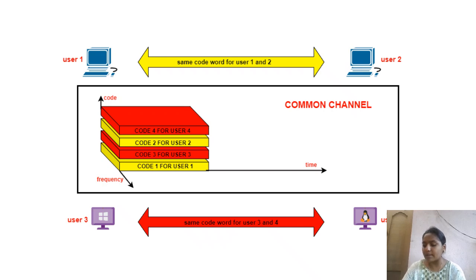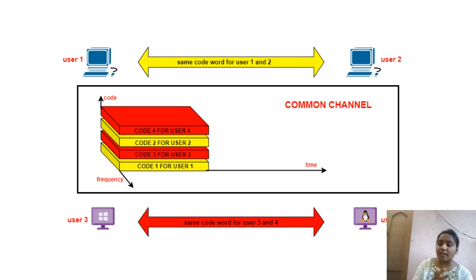In the time division multiple access, the available bandwidth is in the form of time slots. There is also a guard band in the time division multiple access protocol, and that guard band is between one time slot and the channel 2 time slot to avoid the collisions.